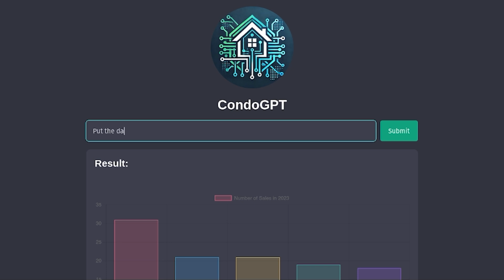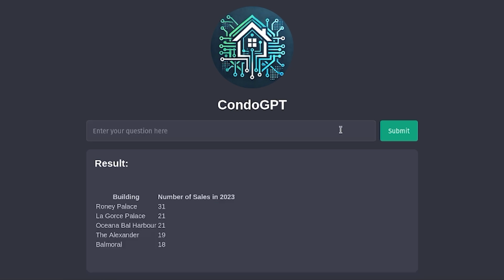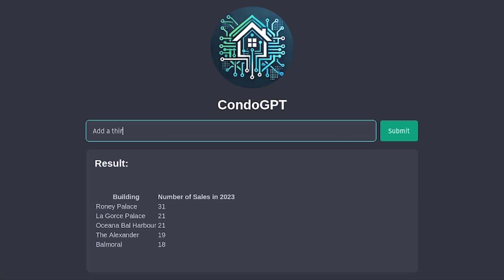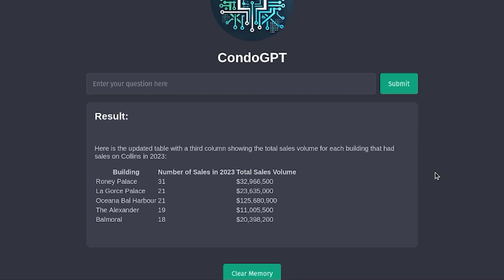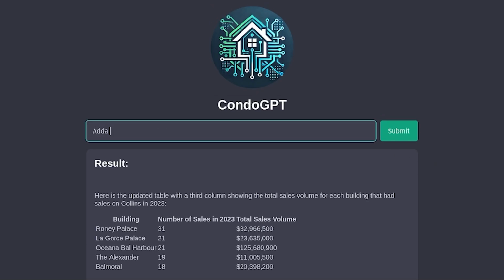Now let's put the data back into an HTML table, and we're going to add a third column with the total sales volume of each building. So here we have the updated table, and of course we have the total sales volume here. Let's add a fourth column with the median sales price for each building.